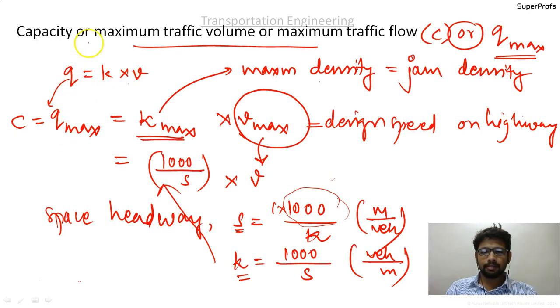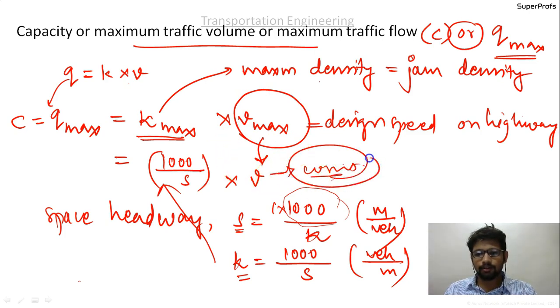For Qmax, that is the maximum traffic volume or the maximum traffic flow, Qmax should be equal to Kmax into Vmax. But Vmax is always the design speed, that is why it becomes a constant, equal to the design speed. So we don't have any option of changing the Vmax, and it becomes a constant, that is the design speed, which is the maximum allowable speed on the road. So what can be the variable is the Kmax.